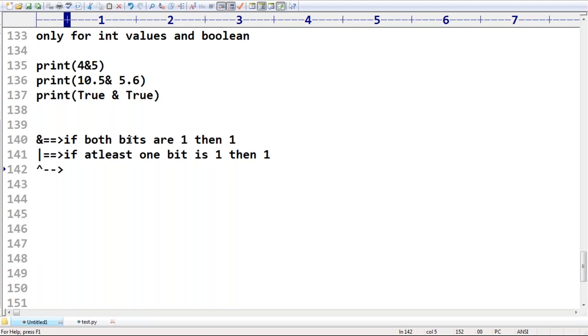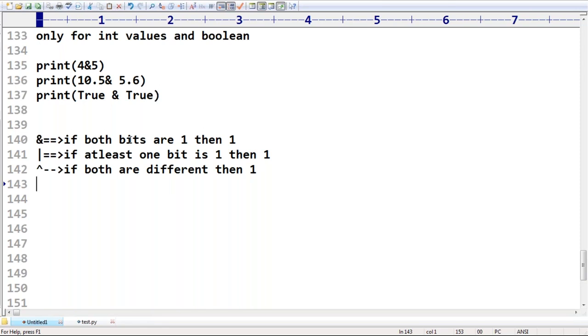Anyone, can you please tell? In our childhood somewhere we may have heard XOR. Sir, if both the bits are different, 0 1 or 1 0, then 1, otherwise 0.